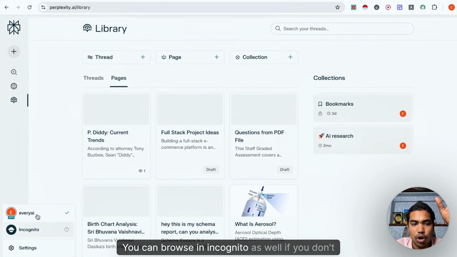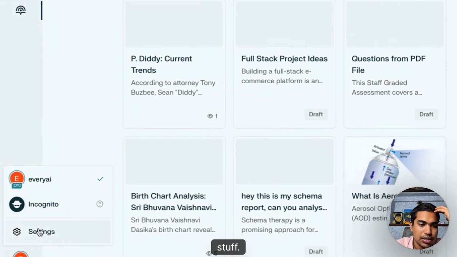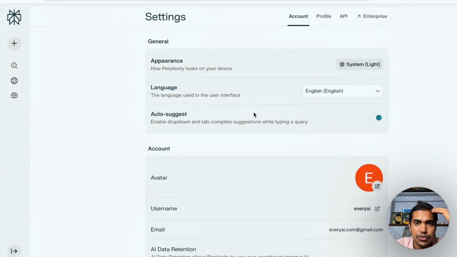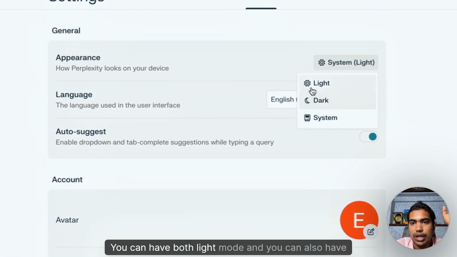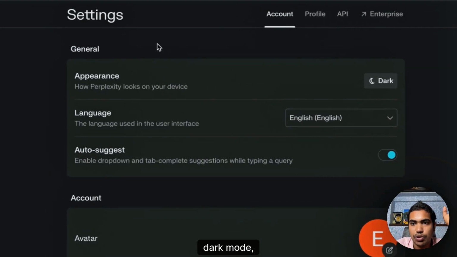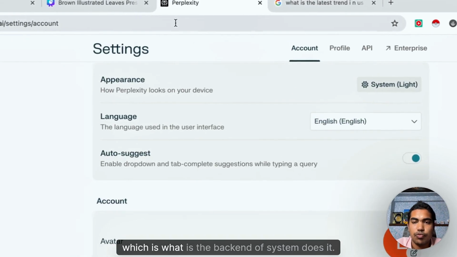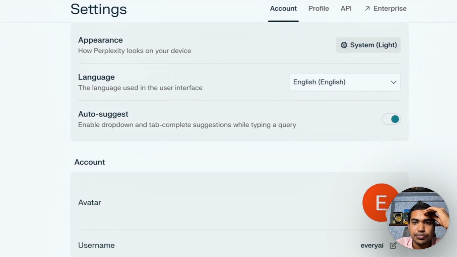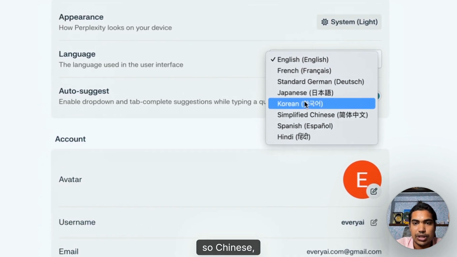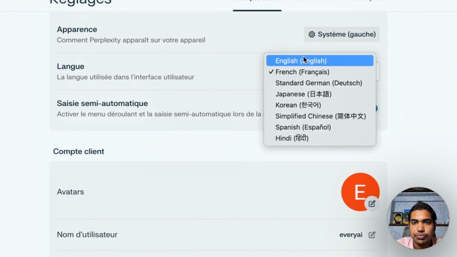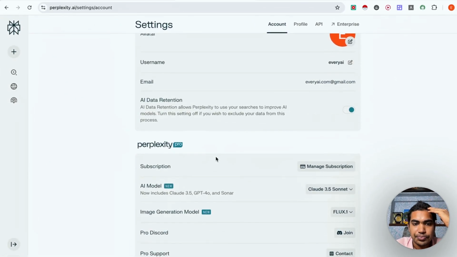And this is the settings. You can browse in incognito as well if you don't want anyone to know what you're searching. And you have settings at the bottom. So this is how the settings part looks. You can have light mode and dark mode, right? And also the system mode, which follows the backend of the system. Then you can have multiple languages. There is also Hindi here. Chinese, French, whatever it is, the entire languages, auto suggestions and all.